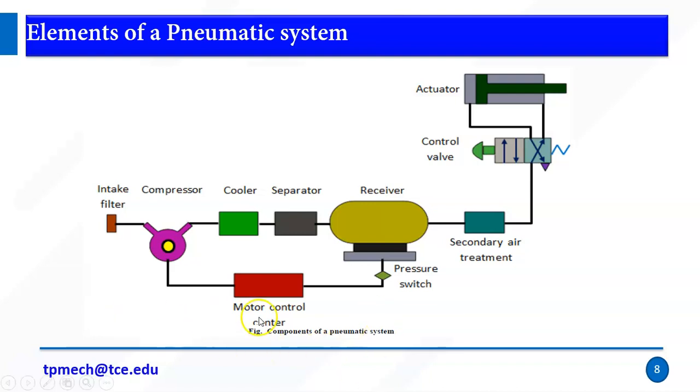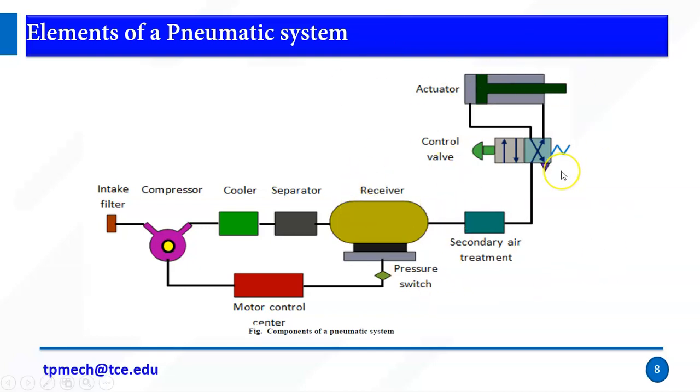It is connected with the motor control, which means when the receiver reaches the maximum pressure level, it will cut off the compressor. So that's the compressor. After the receiver, we have a secondary treatment like an air servicing unit. Normally we say FRL unit, which means filter, regulator, lubricator unit. After the second treatment, it is passed on to the valve and then the actuator. So these are the main elements of pneumatics, right?